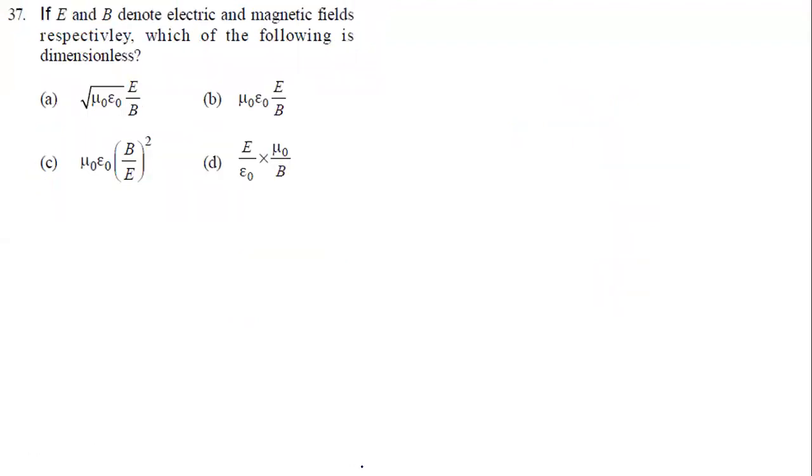Yes. Look at question number 37 now. If E and B denote electric and magnetic field respectively, so E stands for electric field and B stands for magnetic field, which of the following is dimensionless? They're asking which of the following quantities is dimensionless. To discuss this, we need to look at these formulas. First, the speed of light is given by 1 by square root of mu naught epsilon naught.